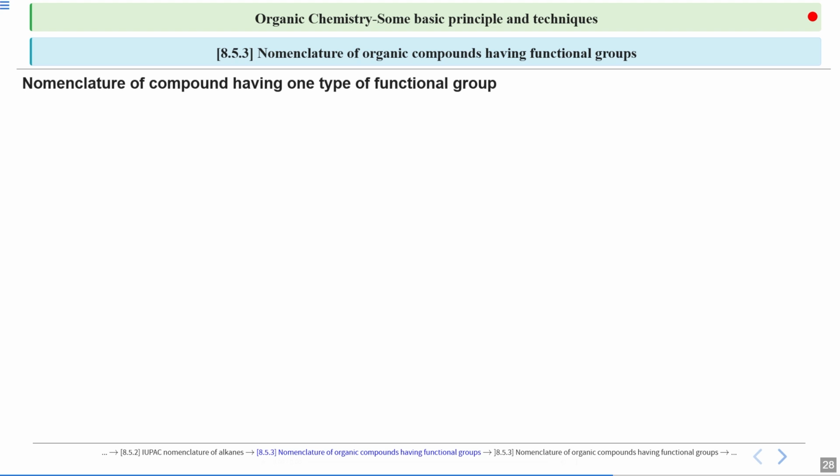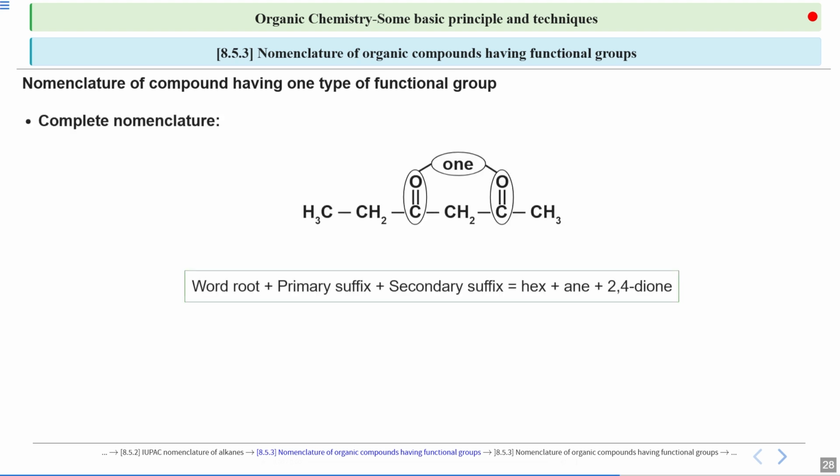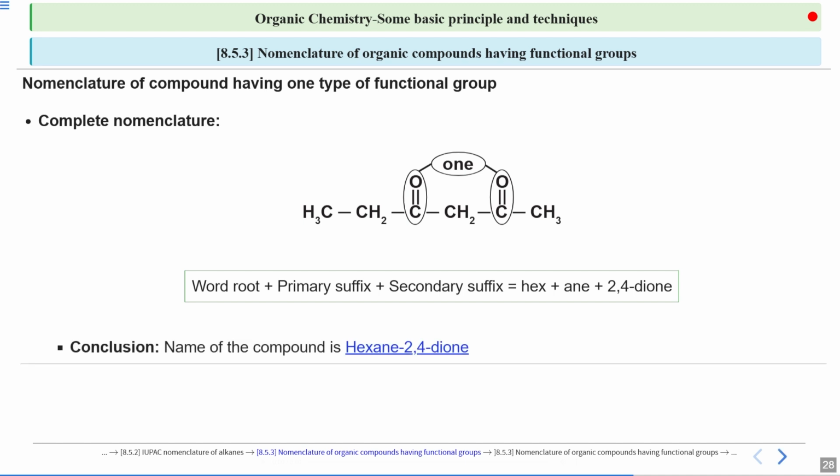Further, we already have all the things that we required to name this compound. So we have the word root, we have primary suffix, we have secondary suffix as well. So hex plus ane plus 2,4-dione gives you your complete name as hexane-2,4-dione. So this is your complete nomenclature.